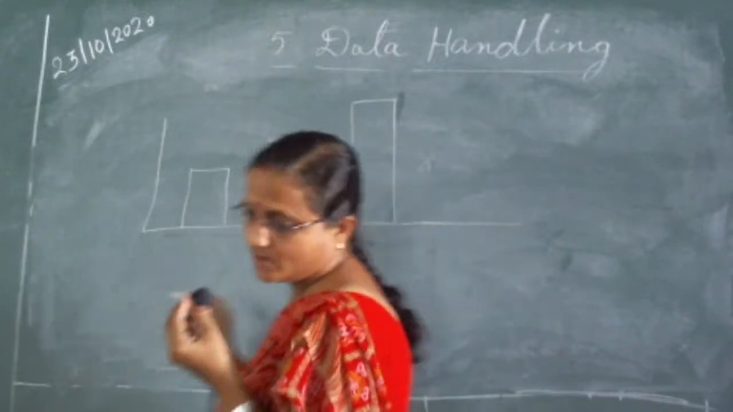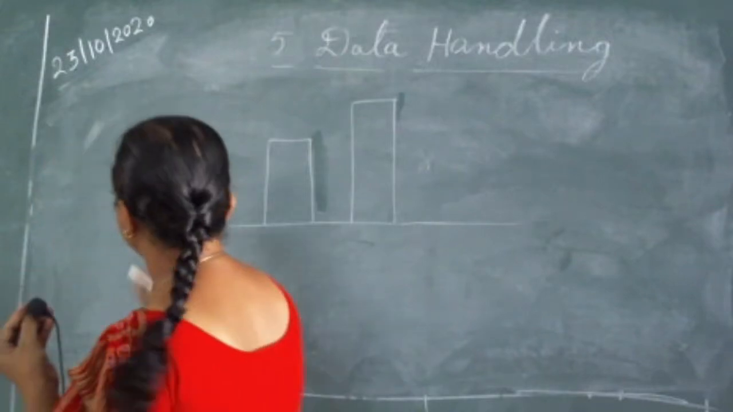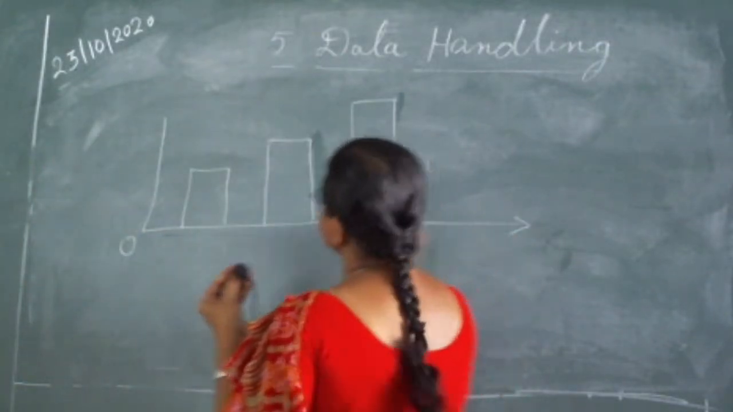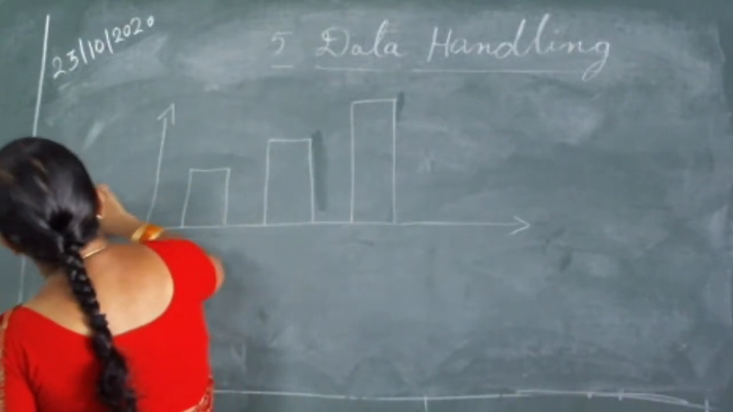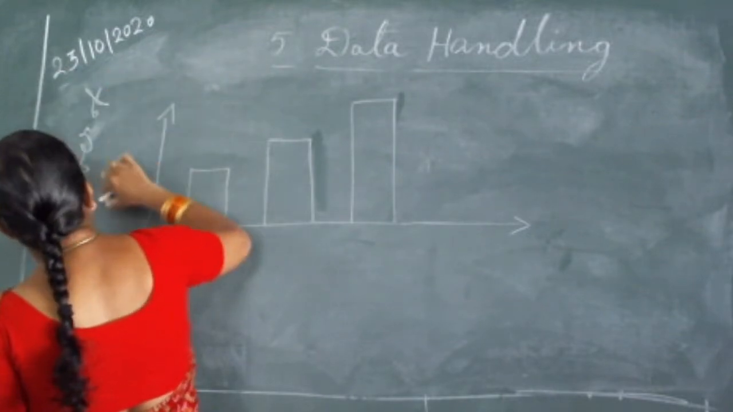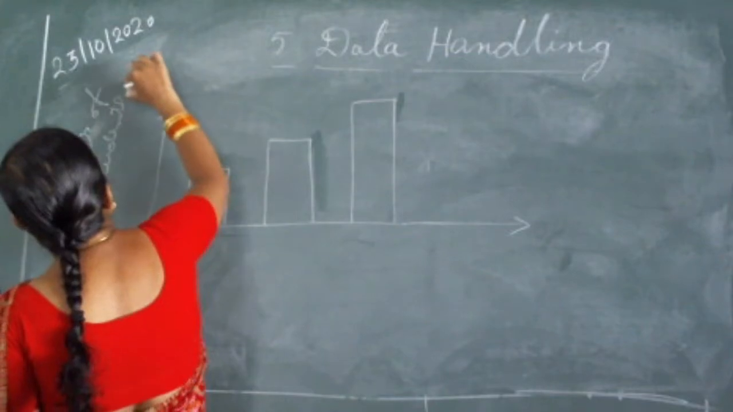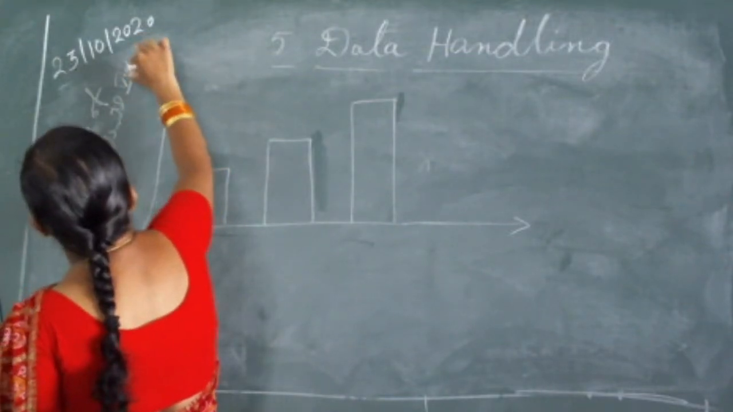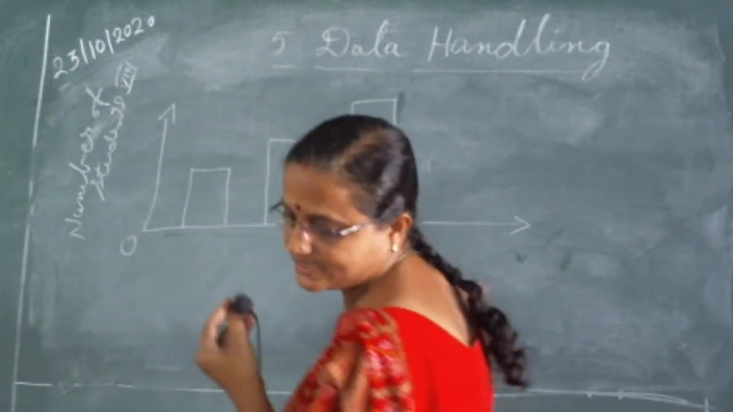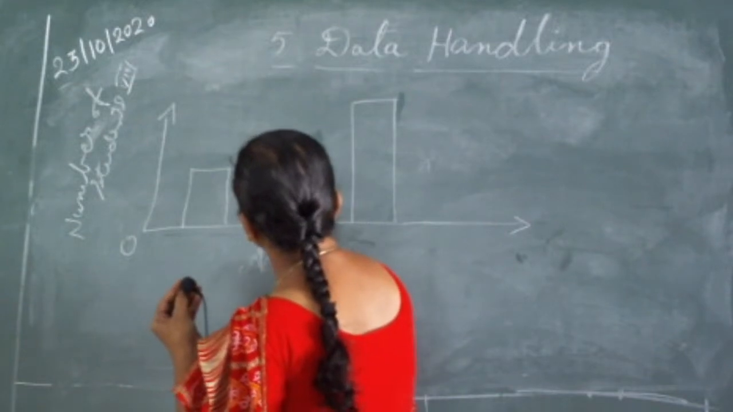Understand? So here what we have taken in this one is the number of students in class 8. Here we have taken the bar graph as number of students in class 8. The number of students of class 8 we are showing on the vertical line and the bars are on the horizontal line. Here what we are showing is the academic year.